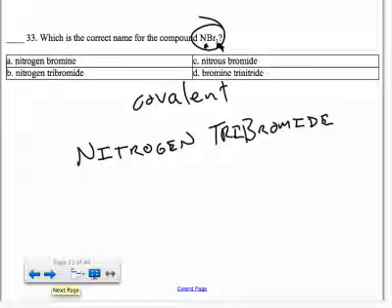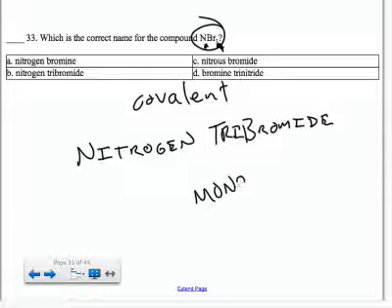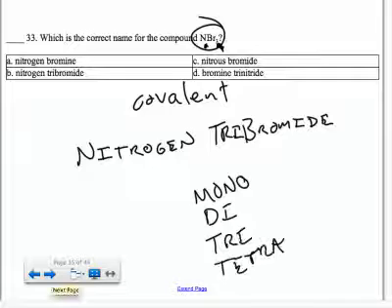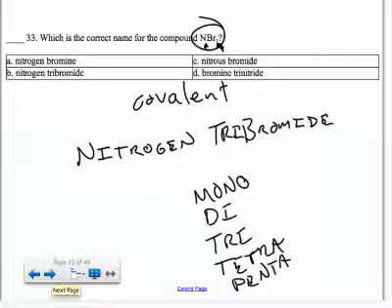So you need to know the prefixes, and I'm not going to put them all down here, but mono, di, tri, tetra, penta are the most common ones, but you really should probably know all of them from 1 to 10. If you don't have that written down, come see me and we'll get the rest of them for you.